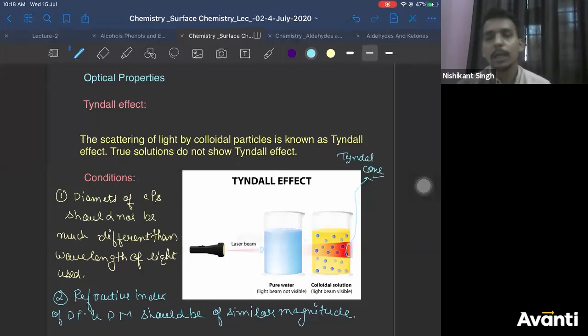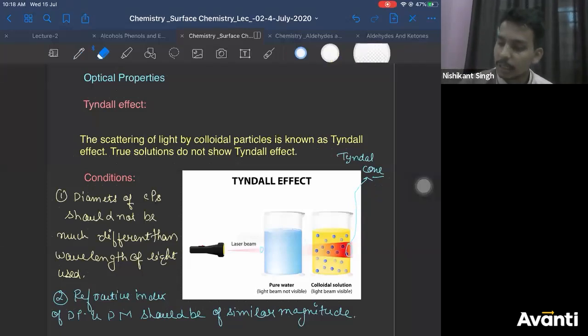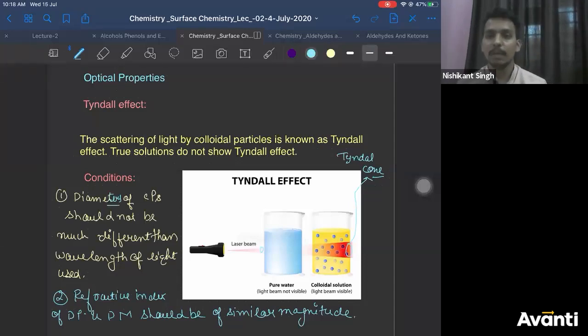So what is important here? Three things. What is Tyndall effect? What are the two conditions of Tyndall effect? The two conditions are: the diameter of colloidal particles and the wavelength of light used should be the same, and the refractive index of the dispersed phase and dispersion medium should be similar.